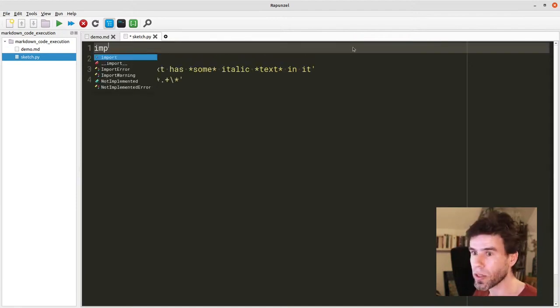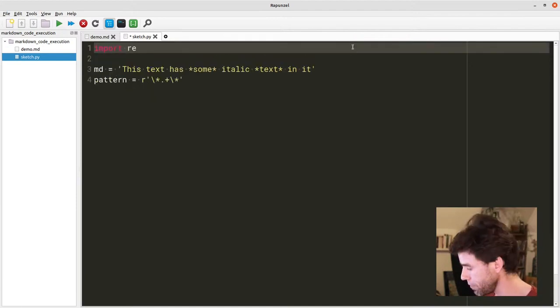First, we need to import the regular expression module. And then we are going to do it like this. I will type it and then you can follow along.